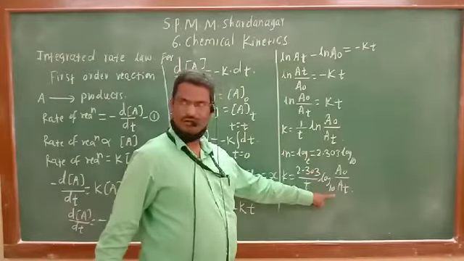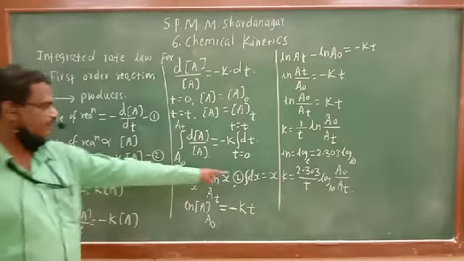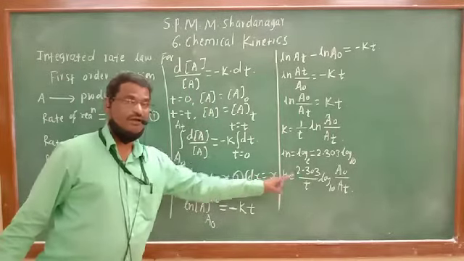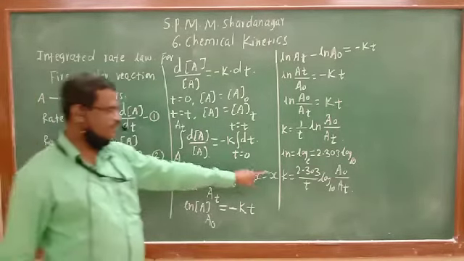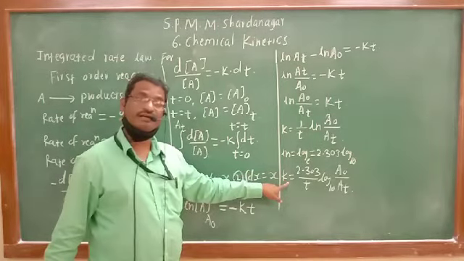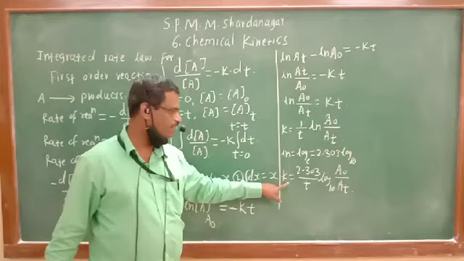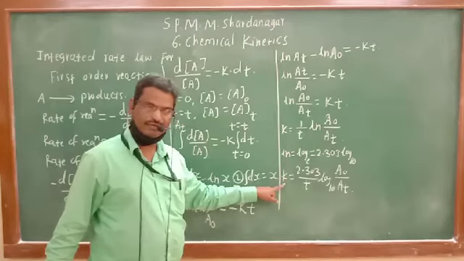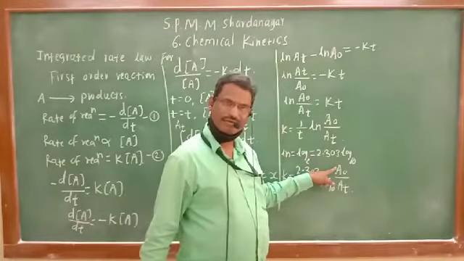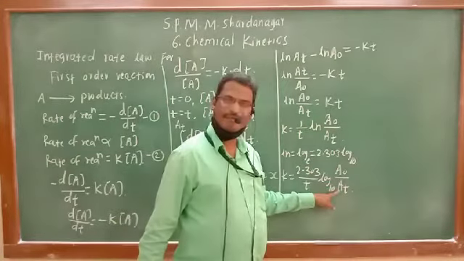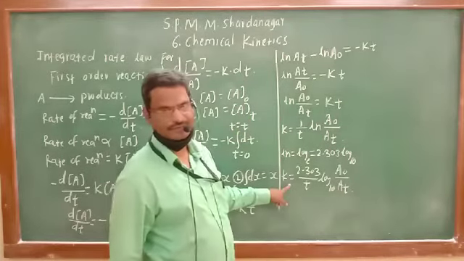Initial concentration upon final concentration. This k is known as velocity constant or rate constant of first order reaction. This is the expression for the integrated rate law of first order reaction, with the help of which rate constant can be calculated, time of reaction can be calculated, initial concentration of the reactant can be calculated, or the concentration left behind can also be calculated. This is the first order rate kinetics.